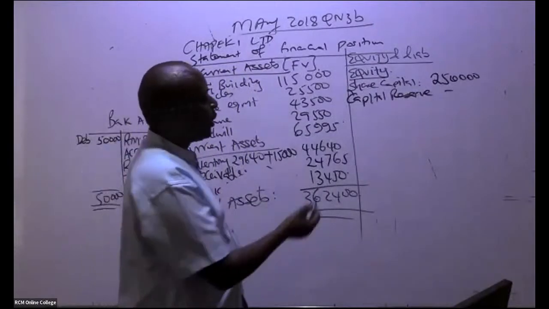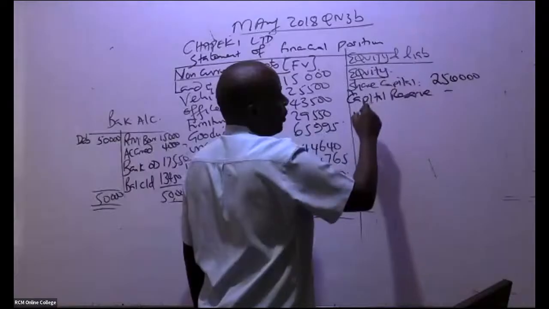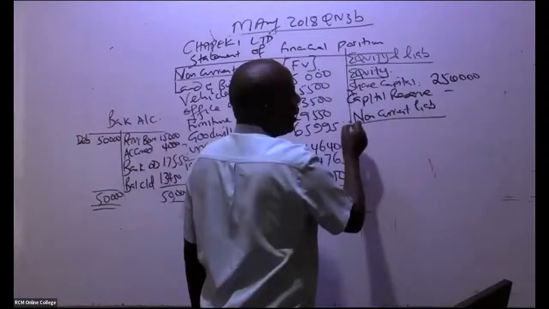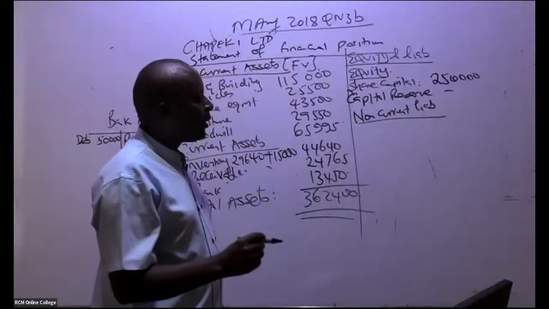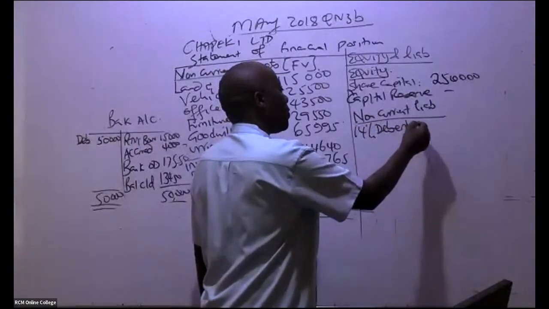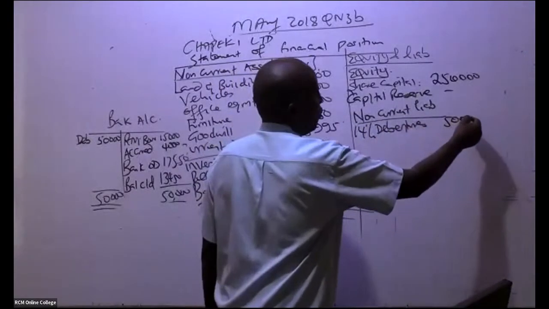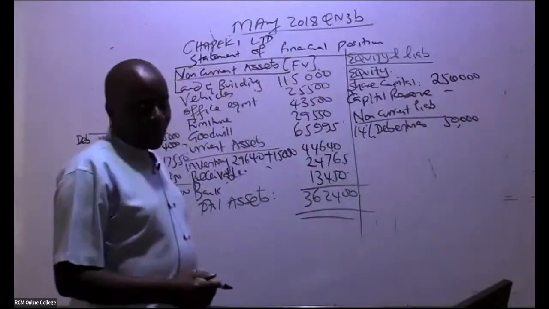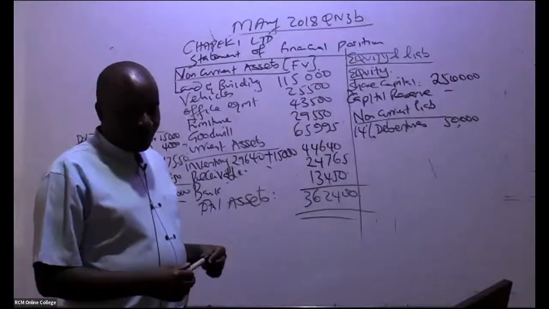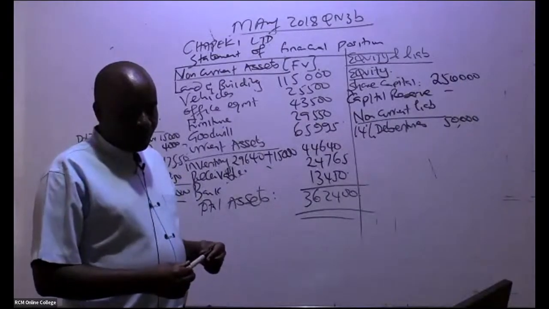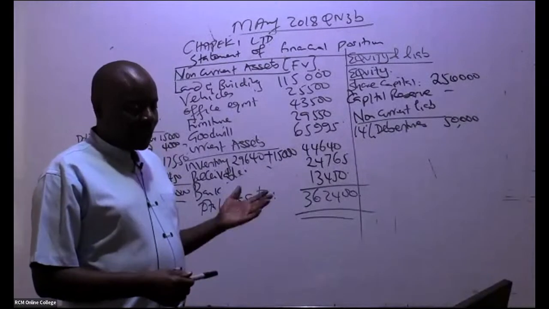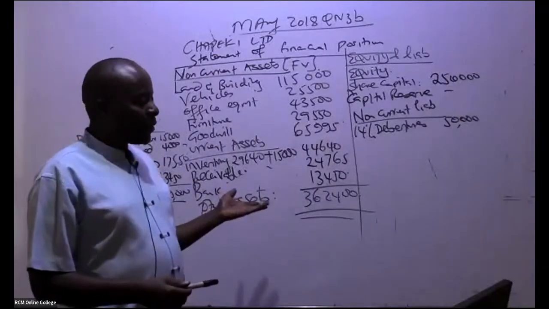From there, ladies and gentlemen, we go to non-current liabilities. First of all, we start with non-current liabilities. What do we have? Remember the 14% debentures. Do you remember we issued debentures worth 50,000? You must have forgotten. I hope not so. Yeah, debentures, we issued them somewhere here, 50,000.